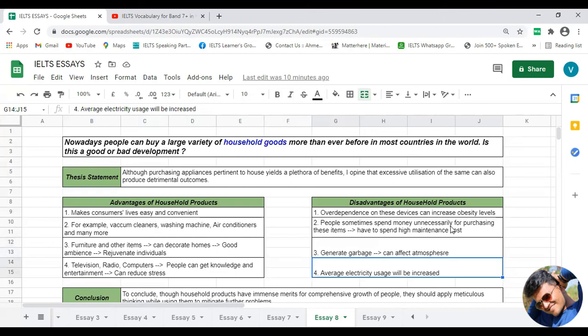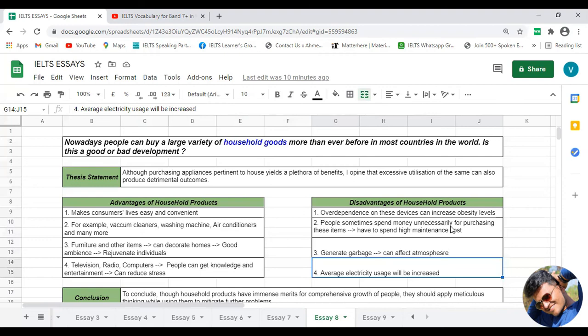And the fourth and last disadvantage of using these household products more than a certain limit is that average electricity use will increase, right? In the longer run, after 50 or 60 years of having the tendency to use these products, it can also create scarcity of electricity in the world to some extent.